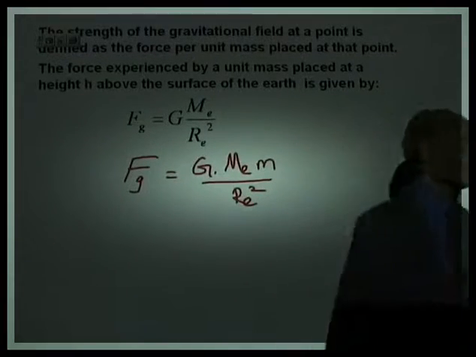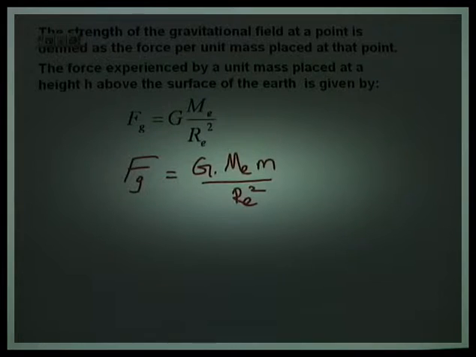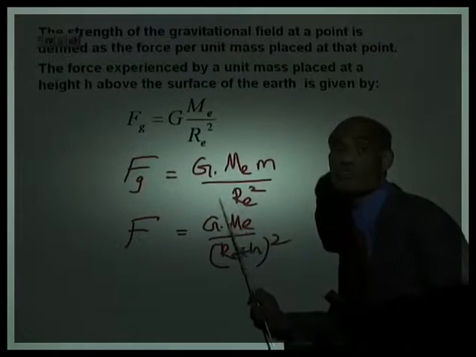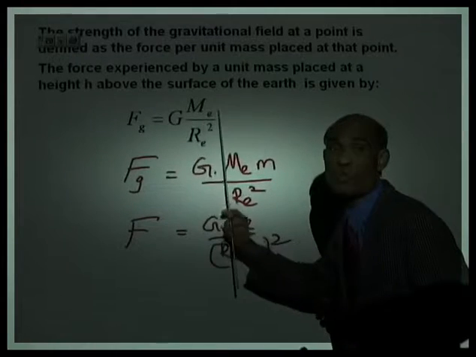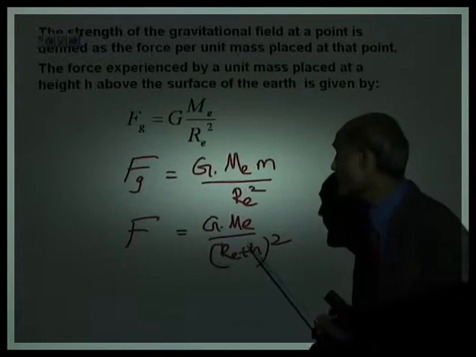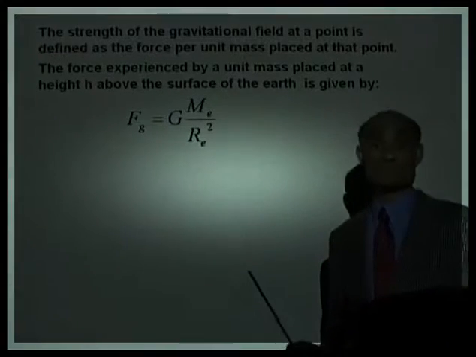Is that right? Yes. So the force field at a distance h will then be G Me over Re plus h, all squared. So if this is the gravitational field on the surface of the earth, this quantity where m equals 1, then this will represent the gravitational field at a height h above the surface.